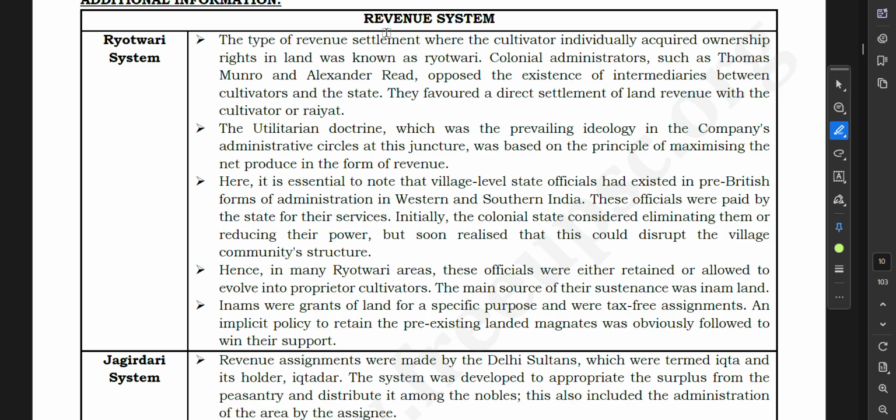Okay, now what is important is this one. So revenue system. So what is the Ryotwari system? This is a type of revenue settlement where the cultivator individually acquired ownership rights in land, known as Ryotwari. Colonial administrators such as Thomas Munro and Alexander Read opposed the existence of intermediaries between cultivator and the state. They attacked settlement of land revenue. The utilitarian doctrine, which was the prevailing ideology in the Company's administrative circle at the juncture, was based on the principle of maximizing net product.